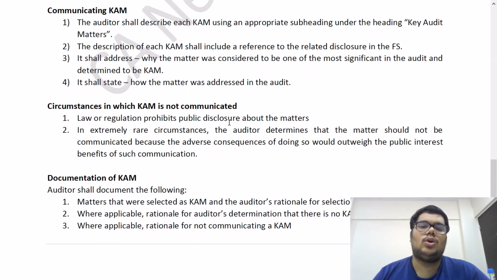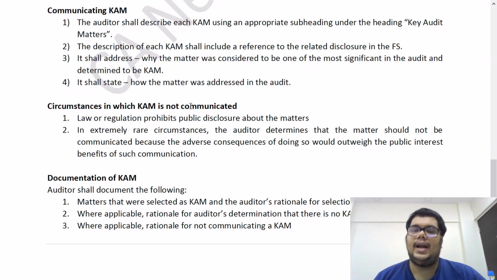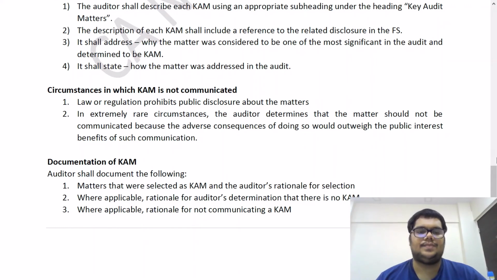How did you finally conclude on that topic? Okay. So first point was heading and subheading is required for every CAM. Description shall include a reference to the disclosure. Third point is you have to tell why it is selected as CAM, and fourth point is how it was addressed.